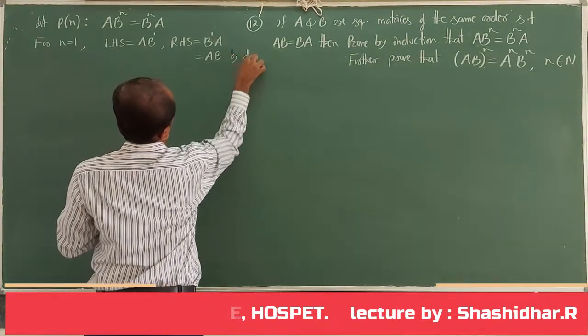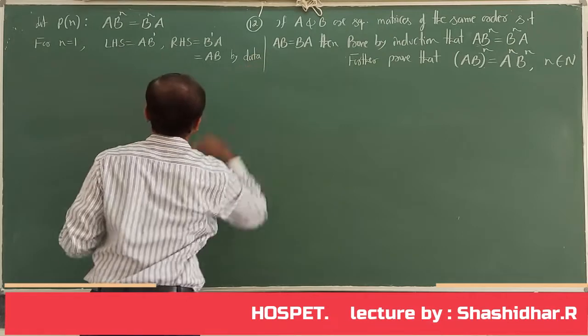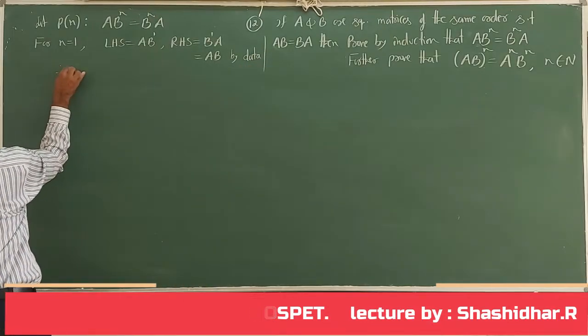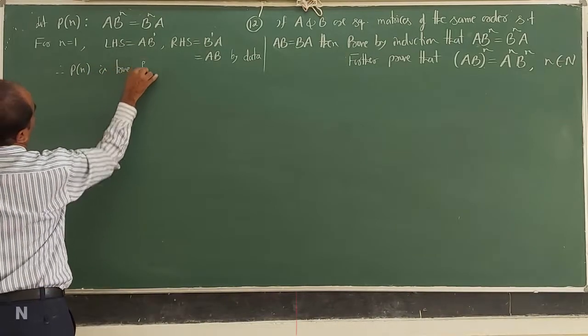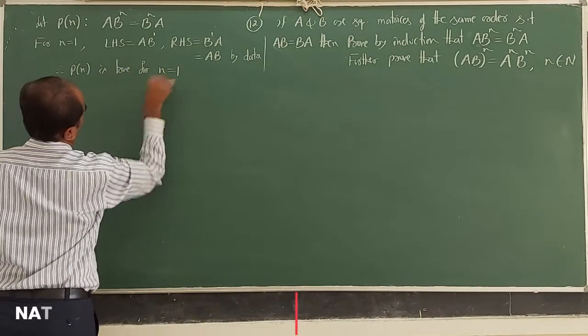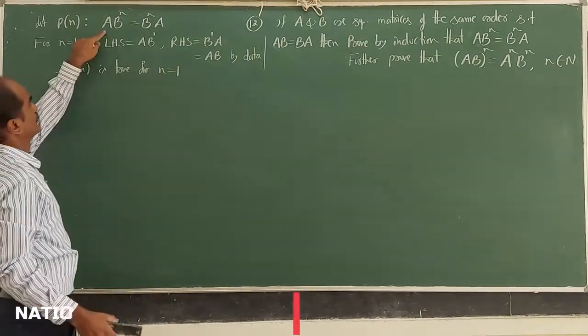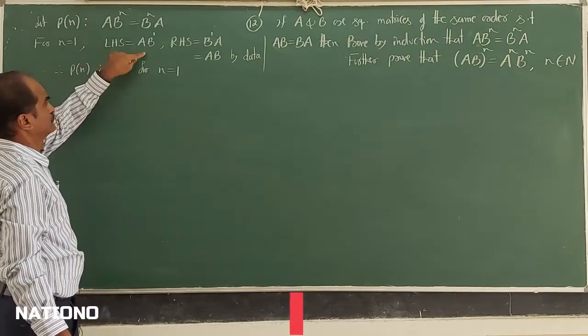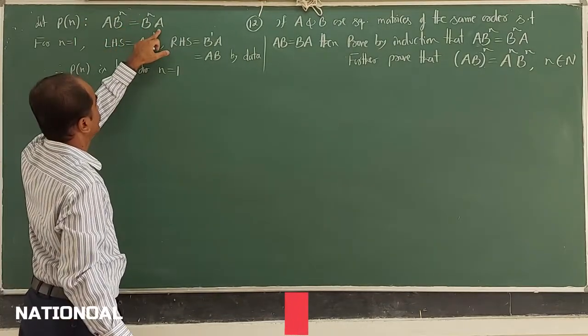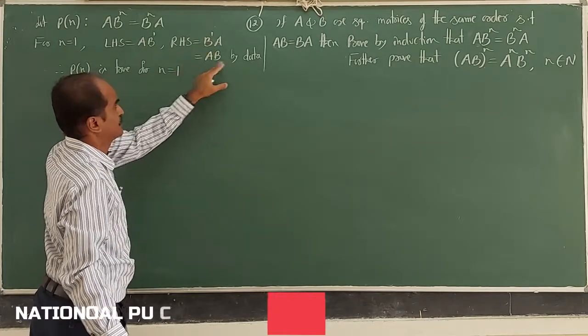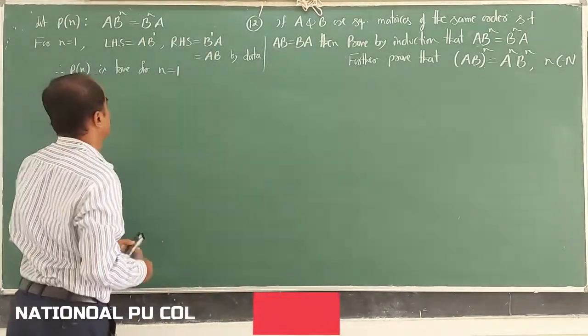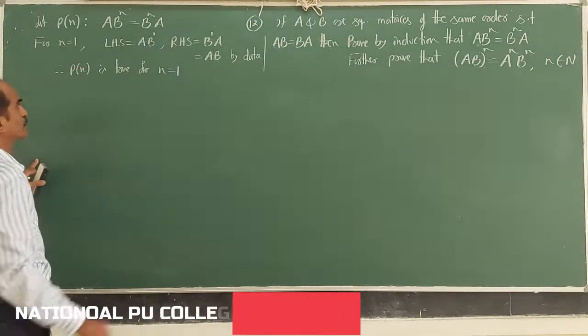Therefore, Pn is true for n equal to 1. On LHS A B to the power of 1, on RHS B to the power of 1 into A, but here AB, here BA, I can write BA as AB using that given condition. So this result is true for n equal to 1.